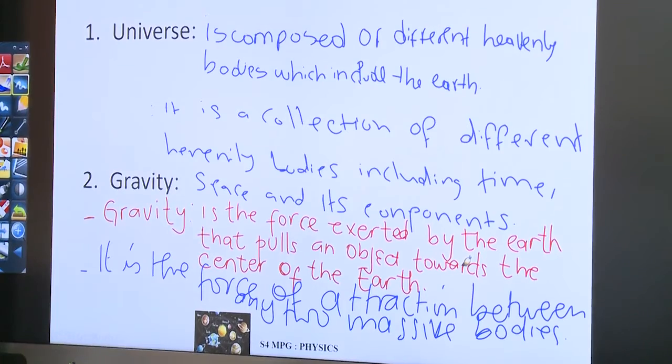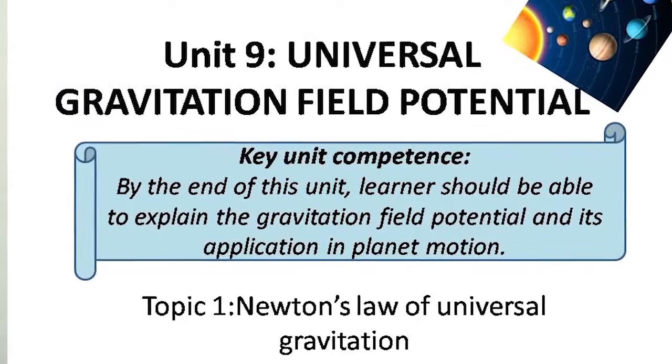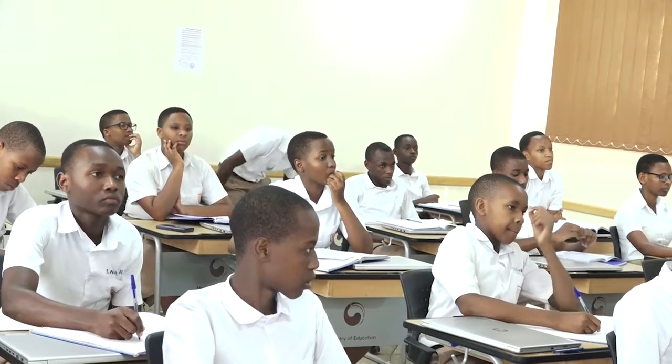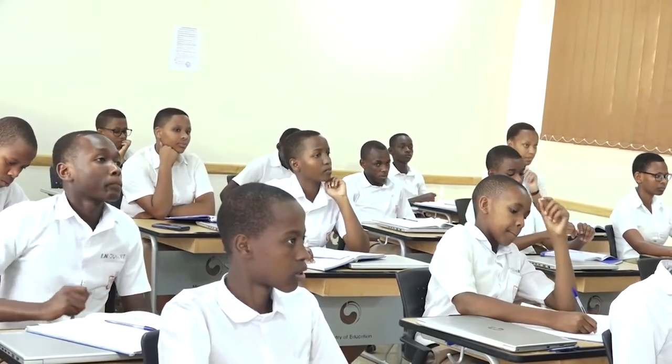Now I can combine those two definitions, universe and gravity. Then by also focusing on our unit, the unit is known as universal gravitation field potential. In this unit we study the motion of the planets and also the force that holds those planets together.